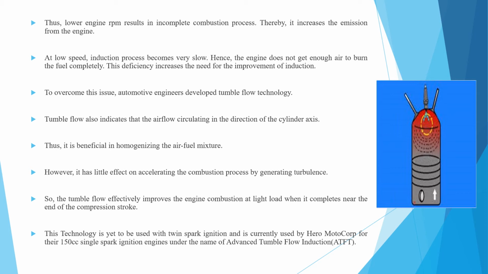At low speed, the induction process becomes very slow. Hence, the engine does not get enough air to burn the fuel completely. This deficiency increases the need for improvement of induction. To overcome this issue, automotive engineers developed the tumble flow technology.